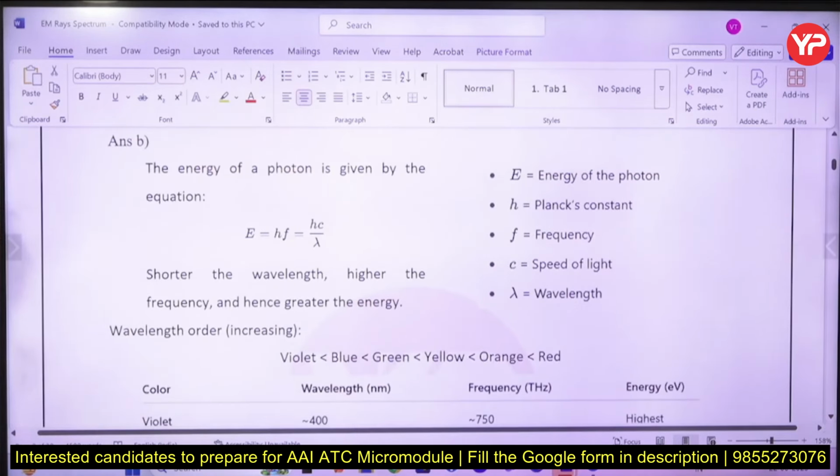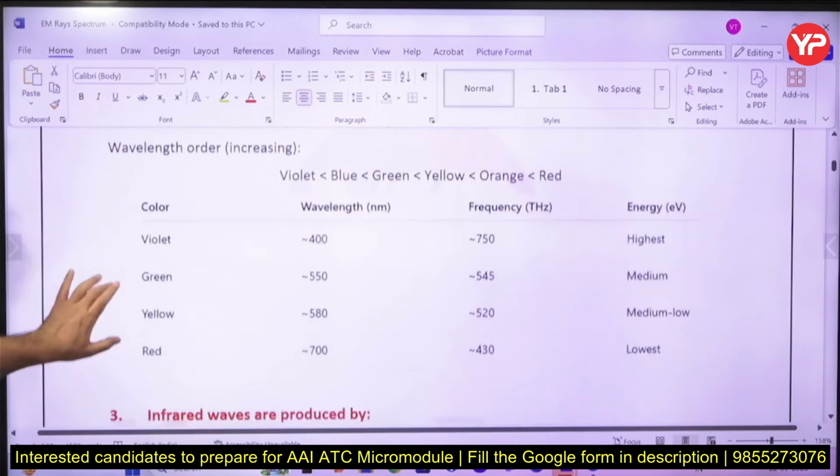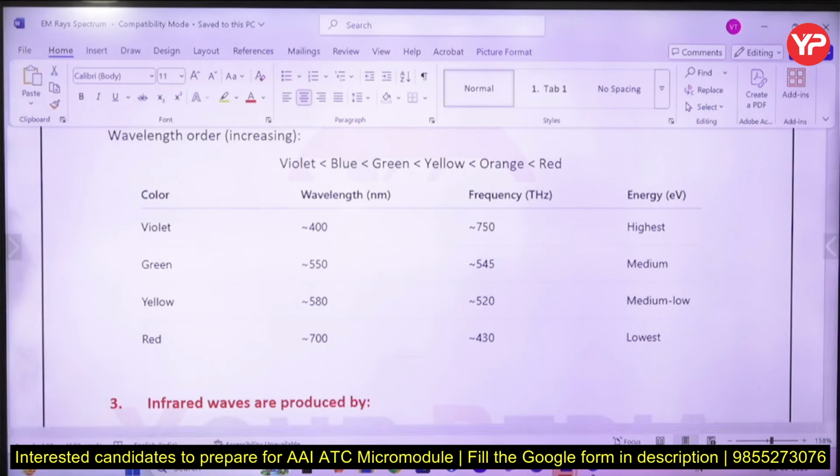E is the energy of the photon, h is the Planck's constant. You should know the value of Planck's constant. Frequency you should know, speed of light, wavelength. Because violet has maximum frequency, the energy of violet is very high. Violet, green, yellow, red. This is how frequency is increasing.